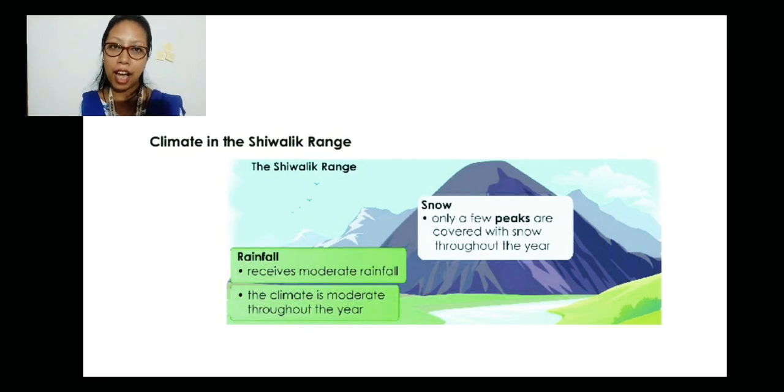That means we have a moderate rainfall. Now this is talking as a whole. So it's a moderate rainfall. They receive moderate rainfall and the climate is moderate throughout the year. That means it has summer, it has winter, it has autumn, it has spring, everything. Okay. So the Shivalik range is this one.